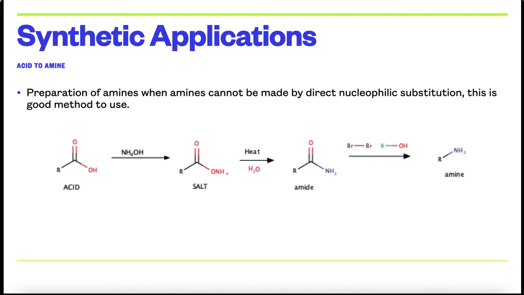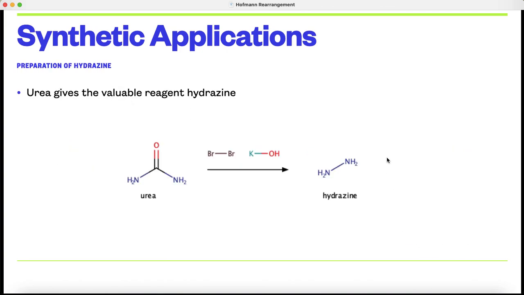An interesting example is the preparation of amine from acid. Acid on treatment with ammonium hydroxide gives the ammonium salt of the carboxylate ion, which on dehydration gives the amide, which further on Hofmann rearrangement gives the amine. There is conversion of RCOOH to RNH2 via Hofmann rearrangement.